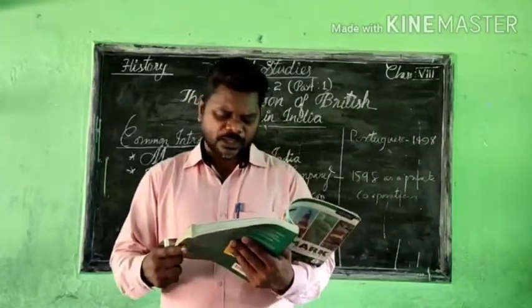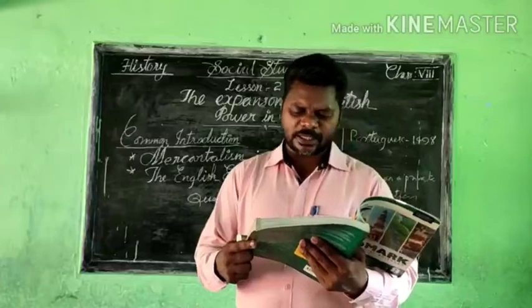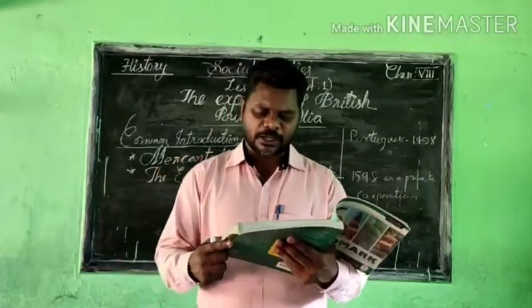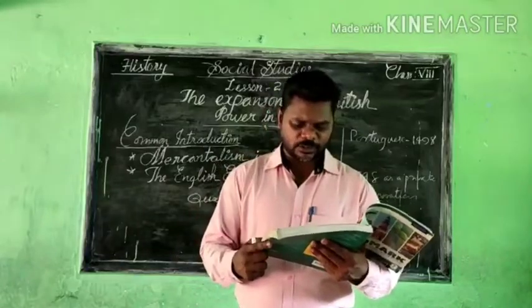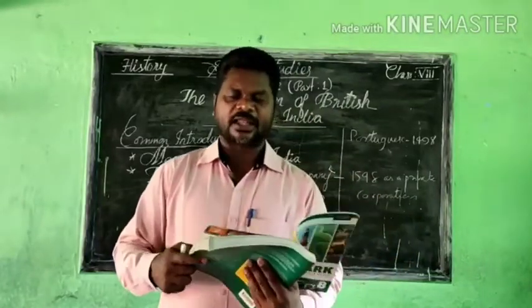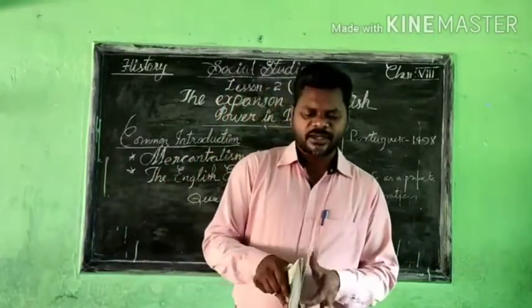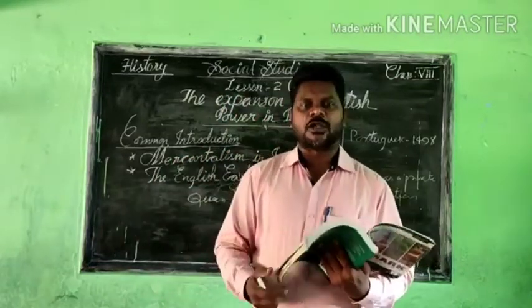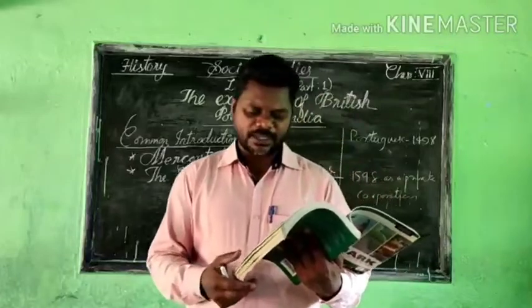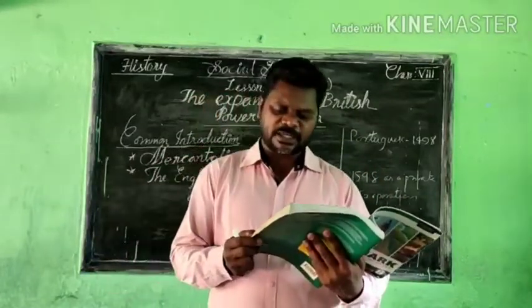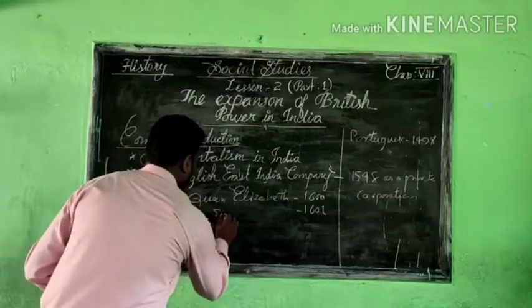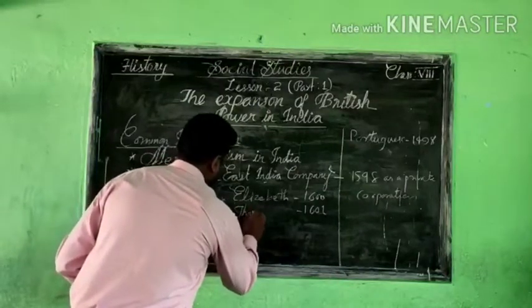Now, at the time, a diplomatic commission led by Sir Thomas Roy was sent to the Mughal Emperor Jahangir to get the permission for trade in Surat and other areas. Okay, so here we are getting the information that first of all she sent a royal person to meet him, and his name is Sir Thomas Roy.